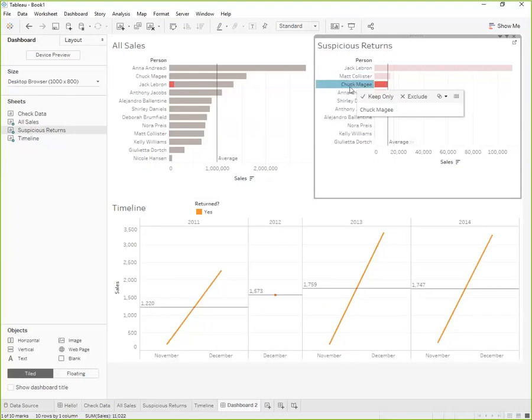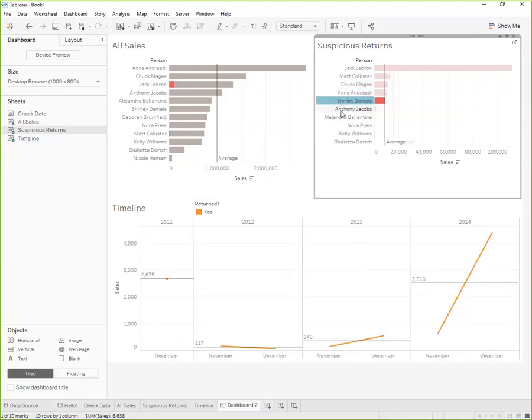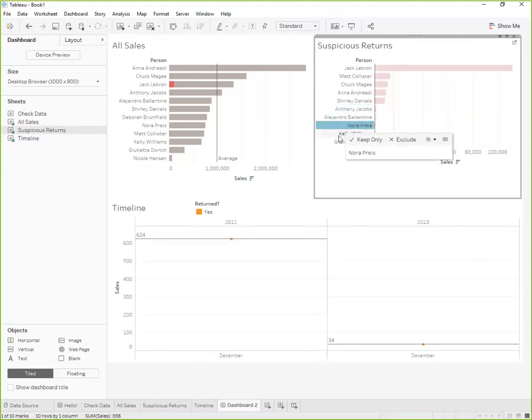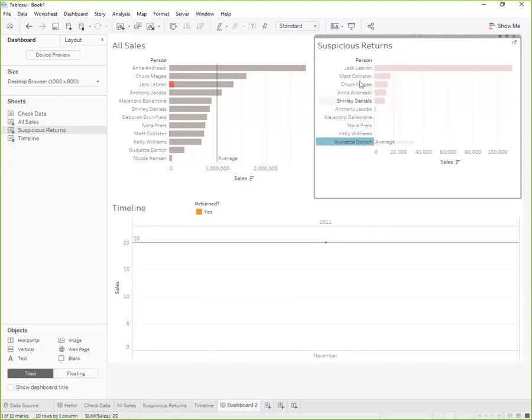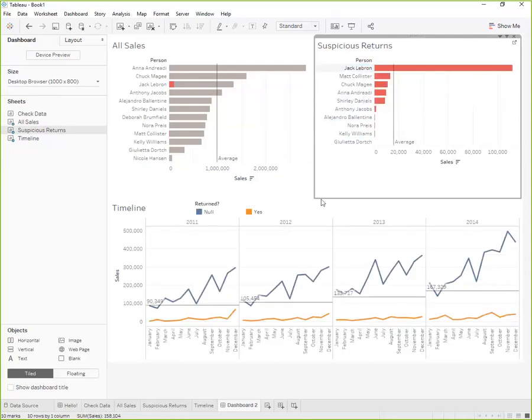And as we go down the list, again, we're never seeing anybody exceed $3,000 for their annual average of suspicious returns. So Jack is definitely an outlier here. Okay, now I would really like to be able to see specific transactions. So I'm going to build out a worksheet that's going to let us do that.